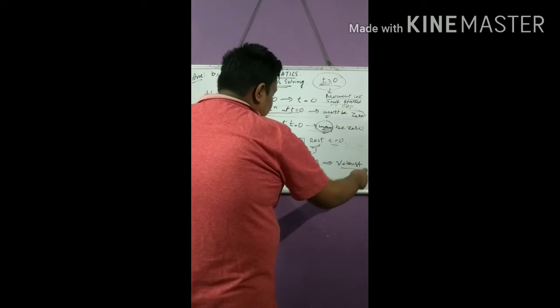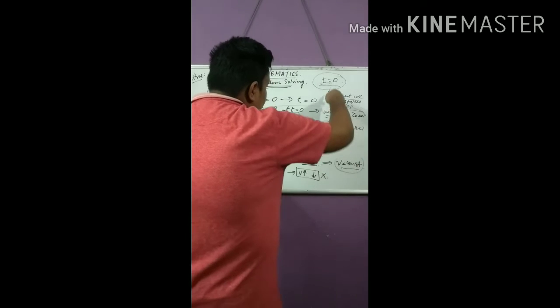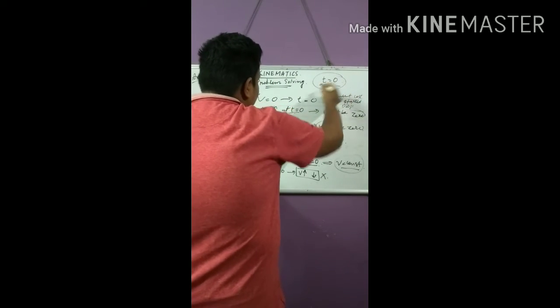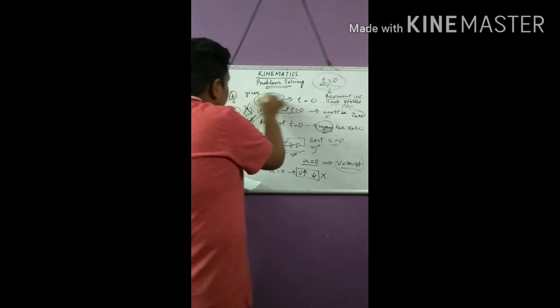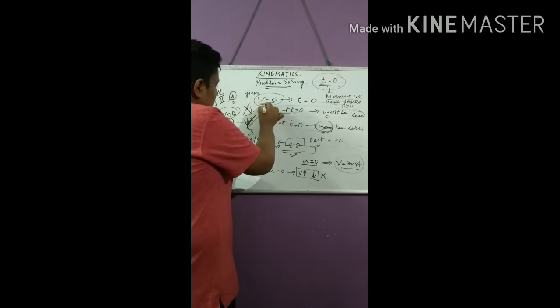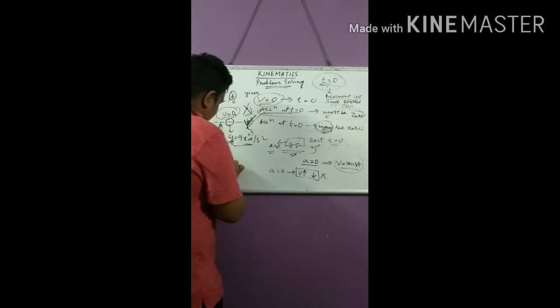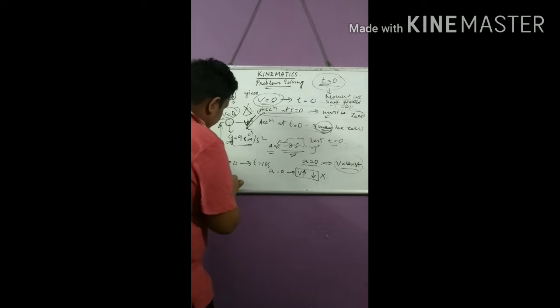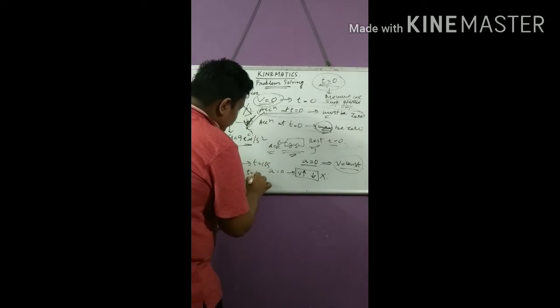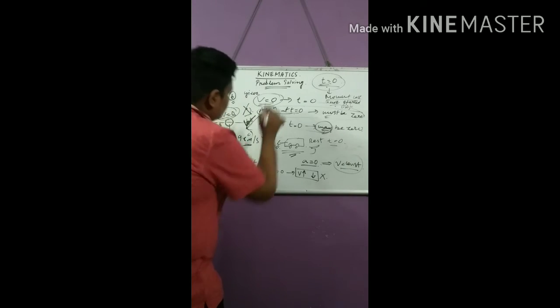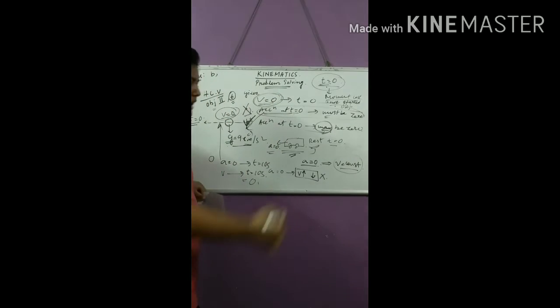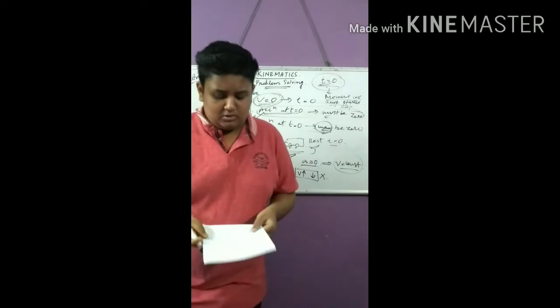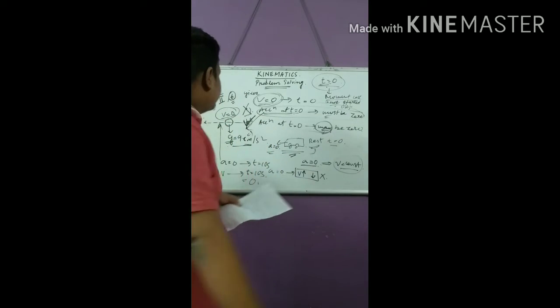So velocity is constant. And what is the velocity at t equal to 0? It is 0 because it is given to us. So when acceleration is 0 up to t equal to 10 seconds, then velocity up to t equal to 10 seconds will be constant, and that will be 0 because the initial velocity is 0 and no acceleration is produced. So the third statement is true. C is true.